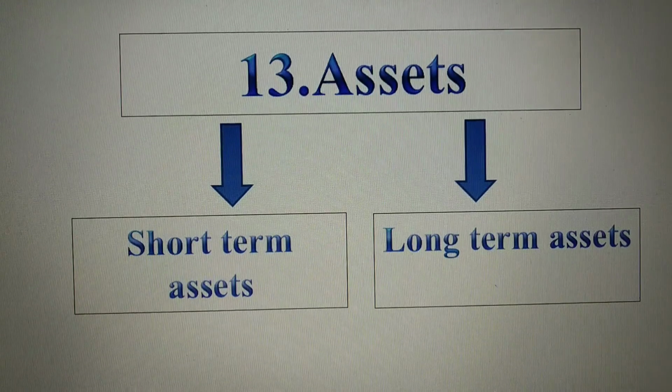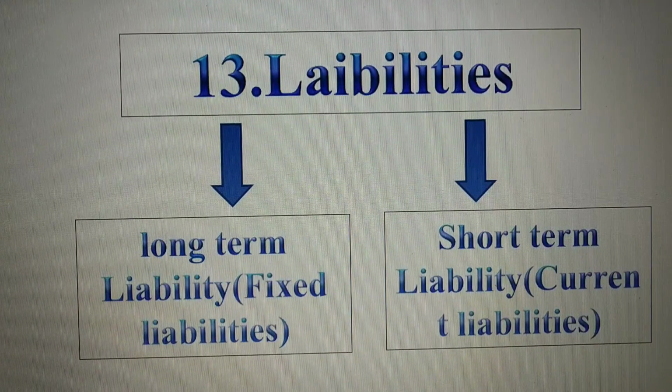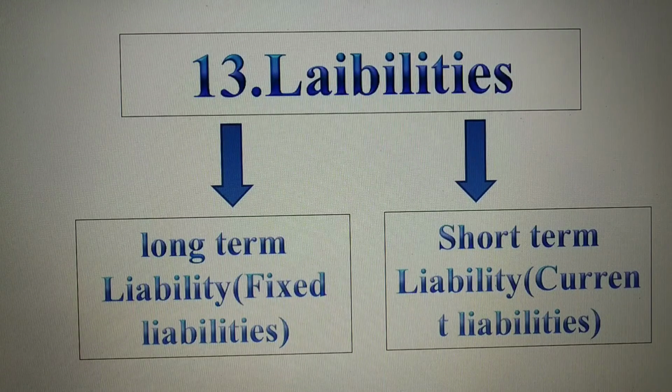Next point is liabilities. Liability is the amount owed by a company to a bank, a lender, or a provider of goods or services, or a loan. In liabilities, we get two parts. First one is long-term liability, also called fixed liability. Next one is short-term liability, also called current liability.